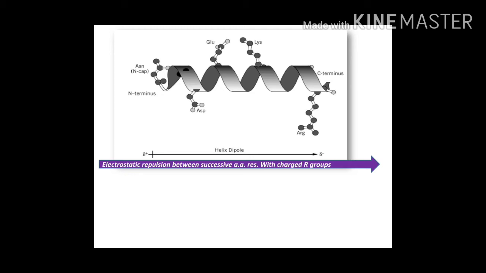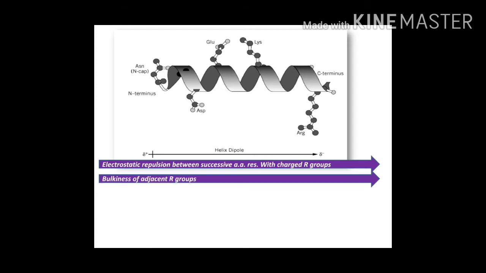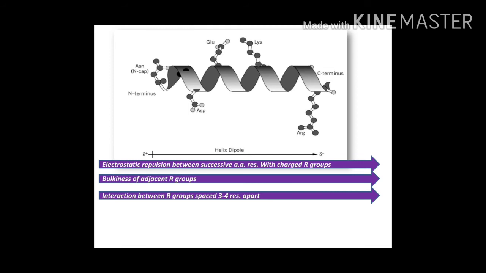So if positive and negative charged amino acids are more in number, then they will repel each other and destabilize the alpha helix structure. The next is bulkiness of adjacent R groups. Big amino acids like arginine and asparagine, if they are present, their R group is very bulky. They also destabilize the alpha helical structure.